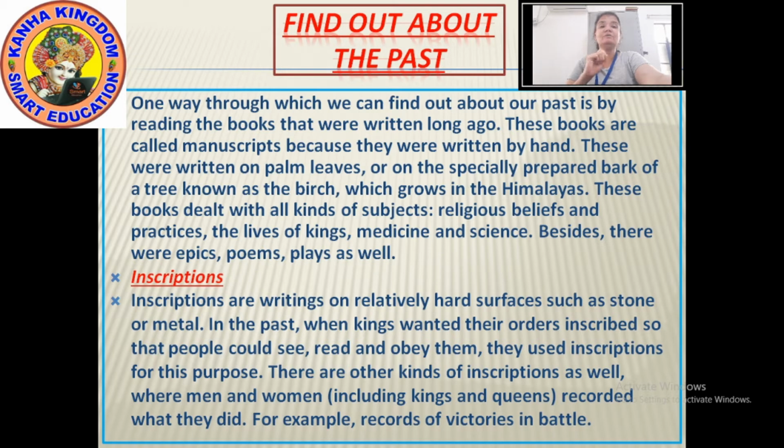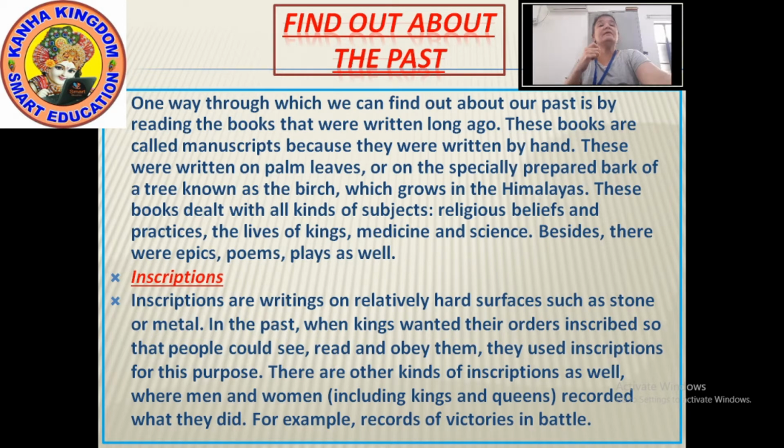In clear words, manu means hand and script means to write. So manuscripts means the scripts which were written by hand, on the bark of a tree or on palm leaves.